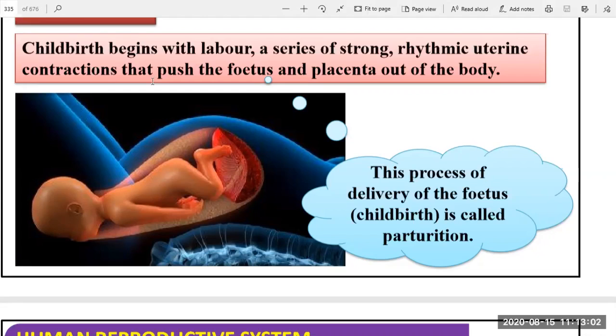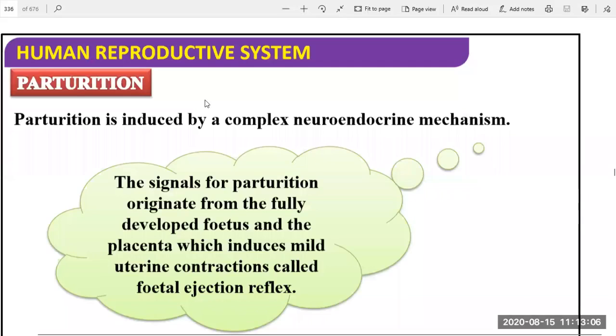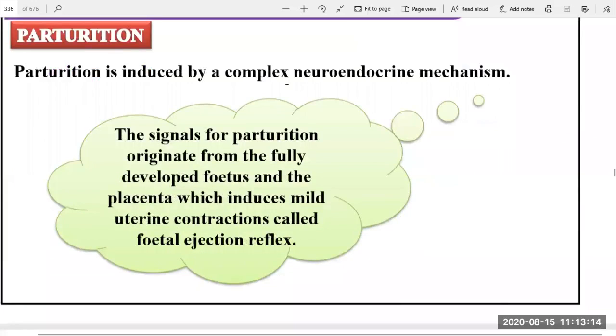Then next, parturition is induced by a complex neuroendocrine mechanism. What is meant by that? When parturition starts, some signals originate from the fully developed fetus.